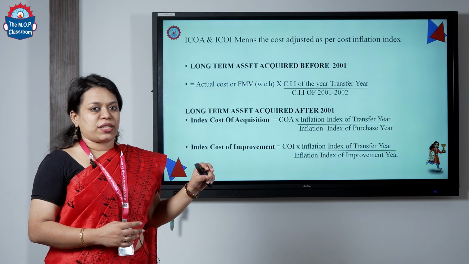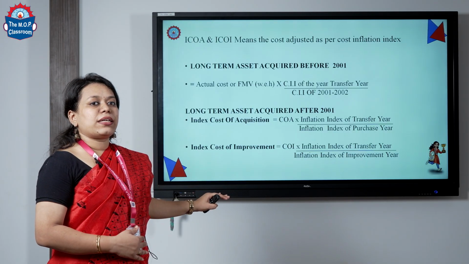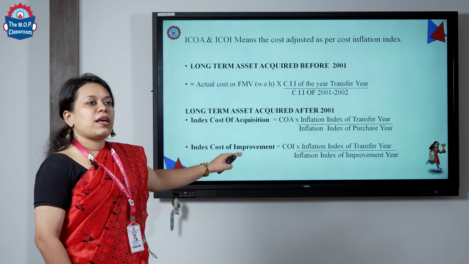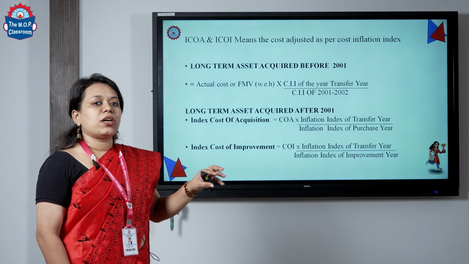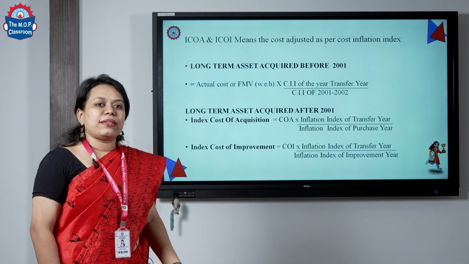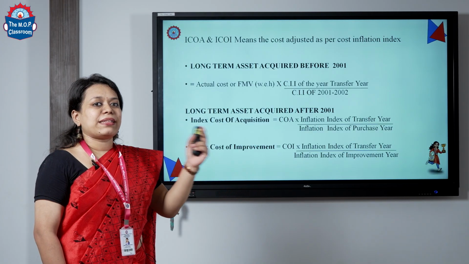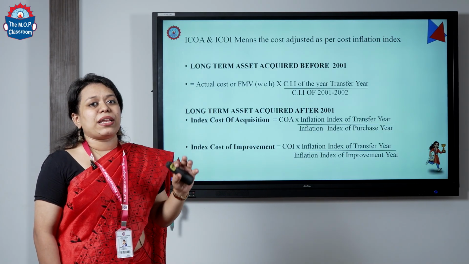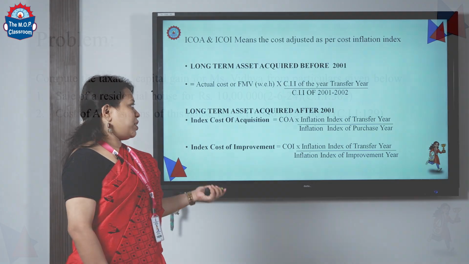asset was purchased. And similarly, we have the same formula for calculating the indexation of cost of improvement, that is COI, cost of improvement, that is, whatever the cost incurred for the improvement, into inflation index of transfer, that is your transfer year, which year the transfer took place, that CII, divided by the CII of the year in which the improvement had been done, that will be taken into consideration.